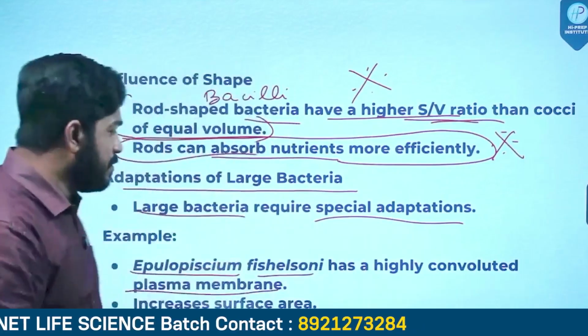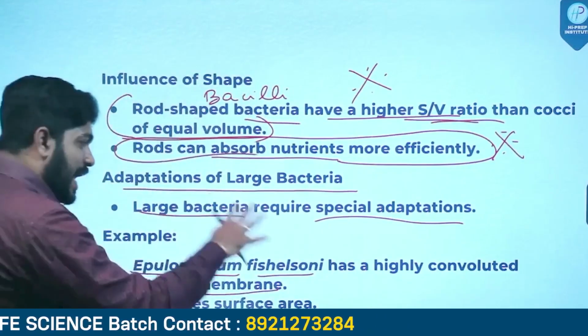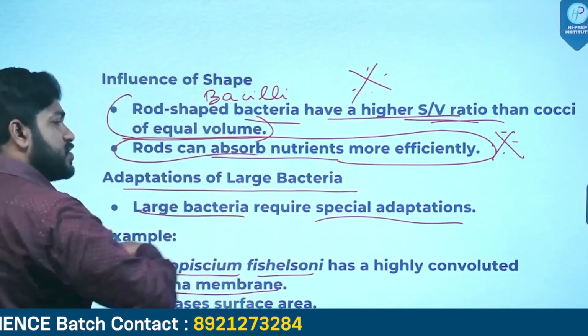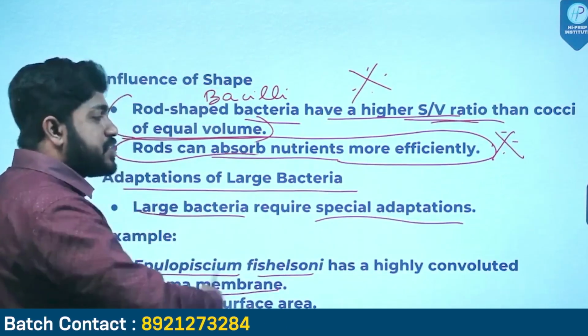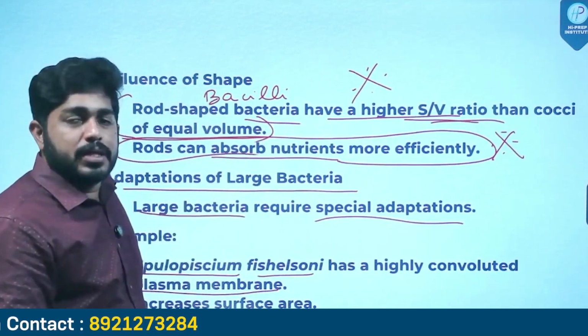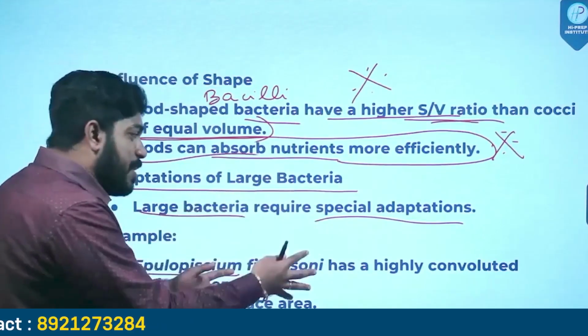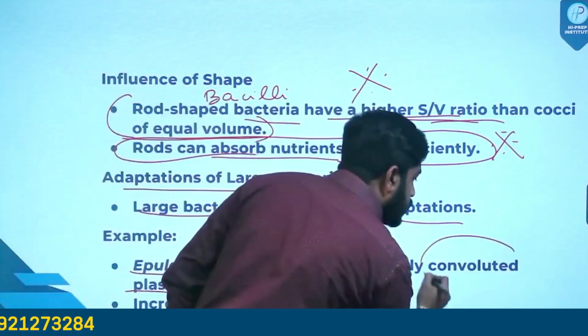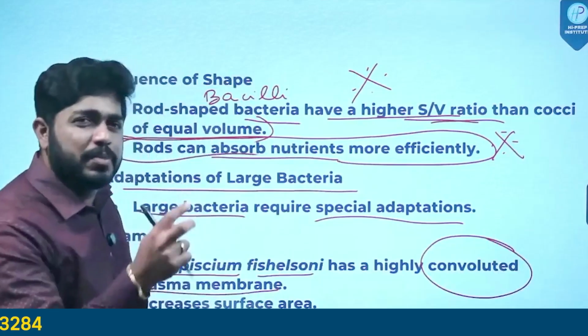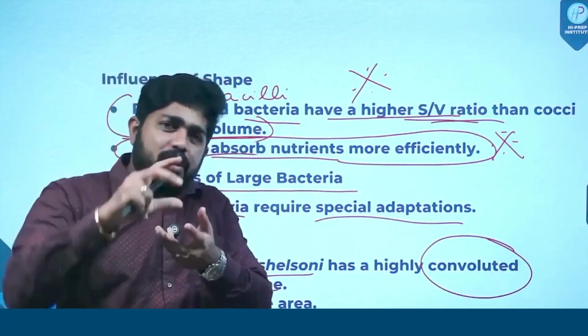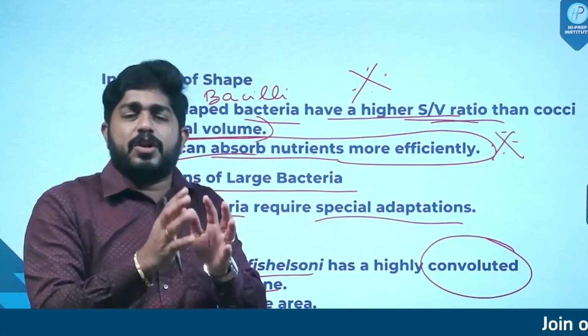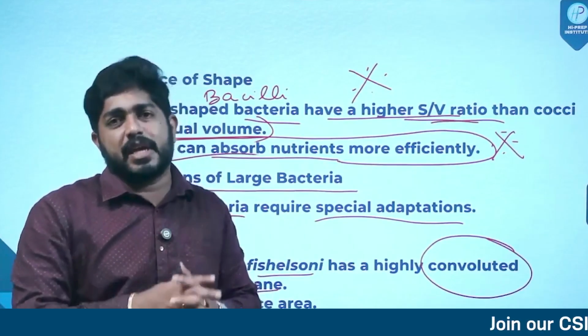So this is also the similar case with these larger bacteria, because they cannot just exist in their actual shape. Their plasma membrane will definitely get convoluted. What is convoluted? Convoluted means somewhat twisted, somewhat complex structure, because they want to get accommodated in their specific area.